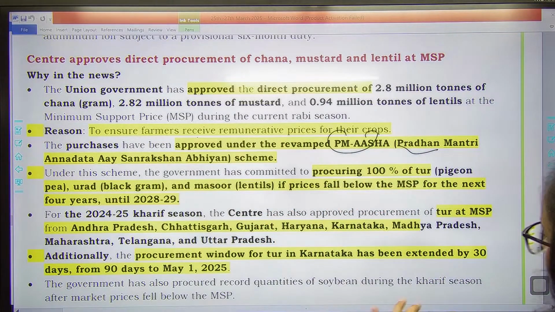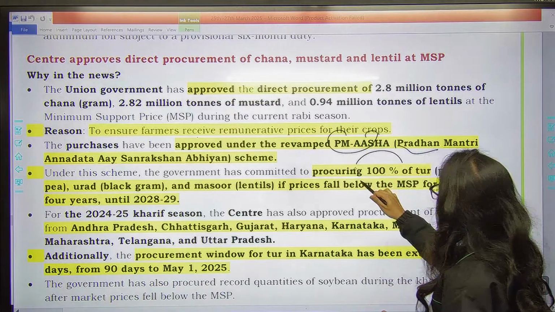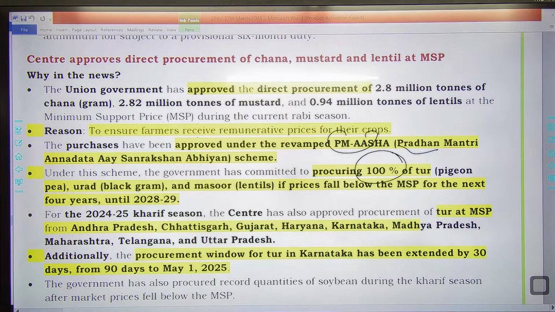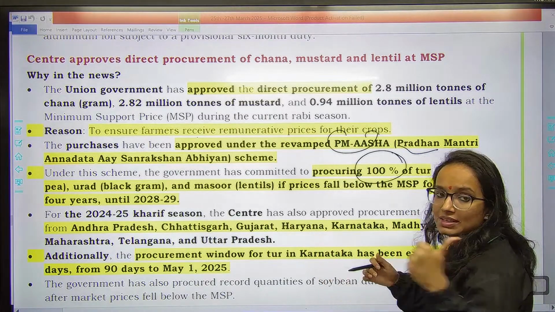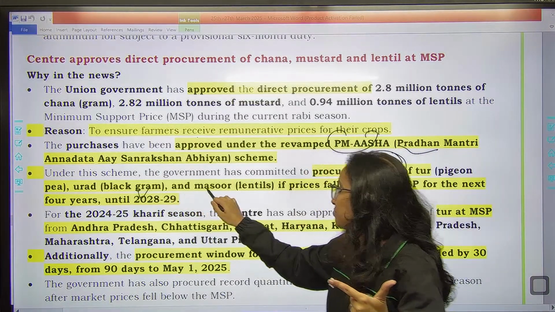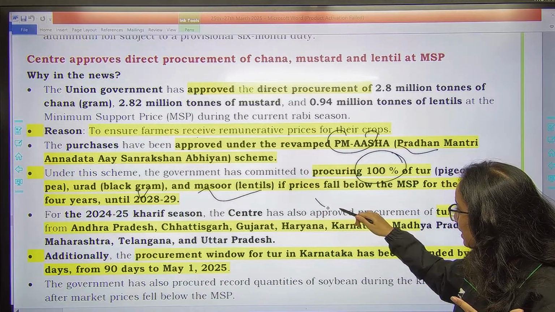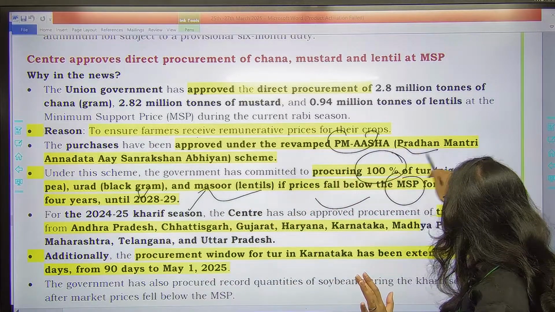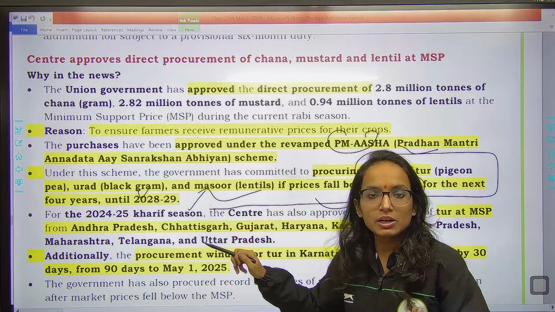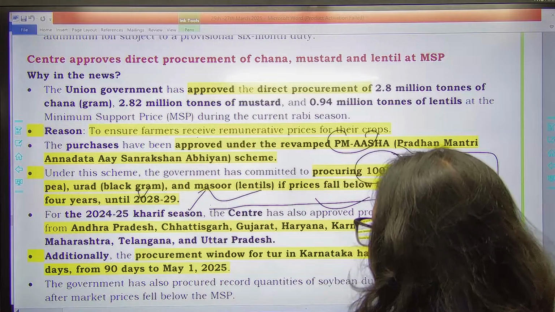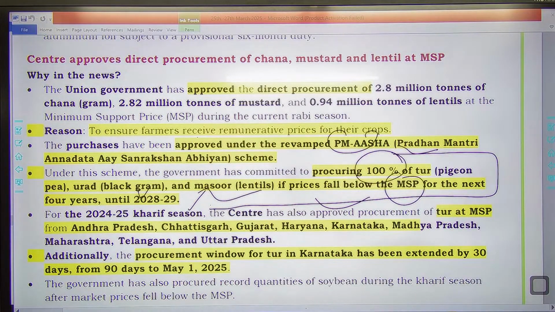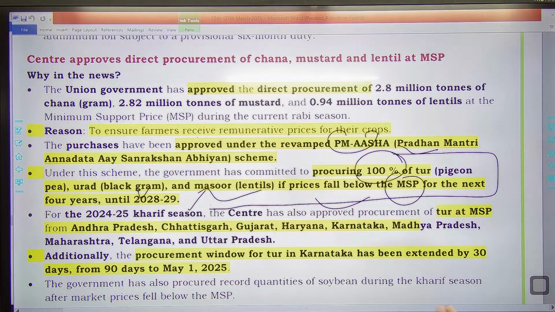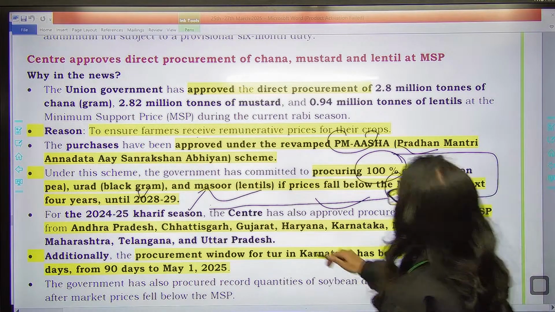Also remember, government has committed to procure 100%. Remember this thing. Government has committed to procure 100% of the tur dal, which is pigeon pea, second, urad, black gram, and masoor, which is lentils, if prices fall below the MSP for the next 4 years, until 2028-29. Now this is going to be very important. Until 2028-29, these 3 things you have to remember. Pigeon pea, black gram and masoor. If their prices fall below MSP for the next 4 years up to 29, government will procure it 100%.